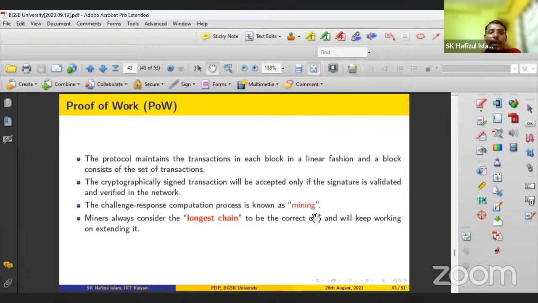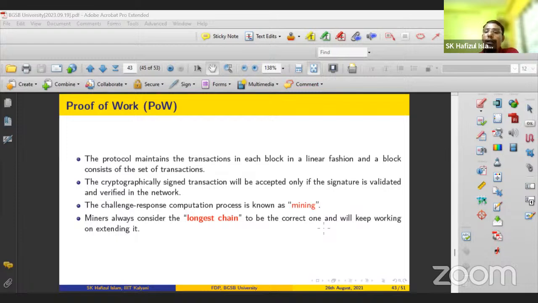And you know the term mining. Mining is an entire process. A node will create a new node, then it will compete with the other miners. It will solve a mathematical puzzle, then it will validate the node and add this node into the blockchain.